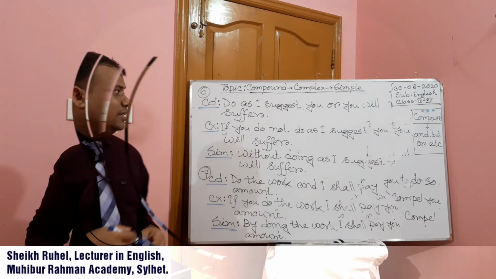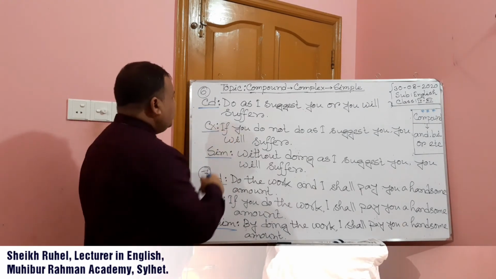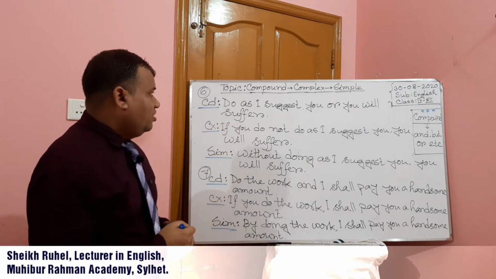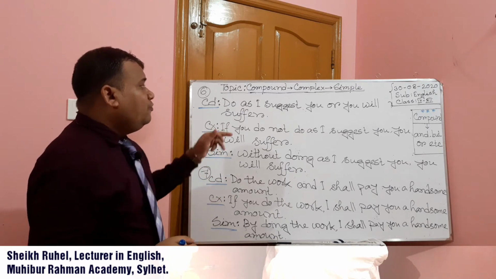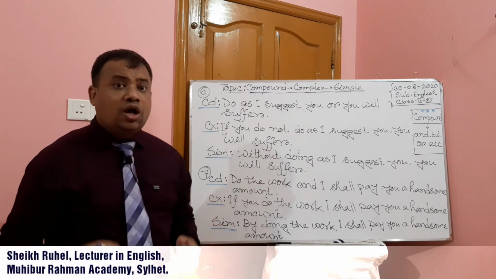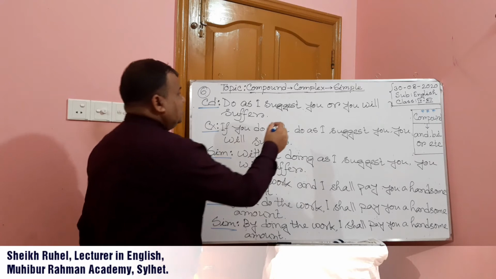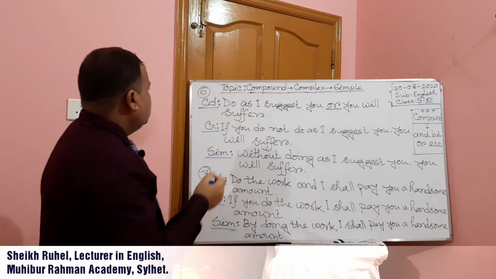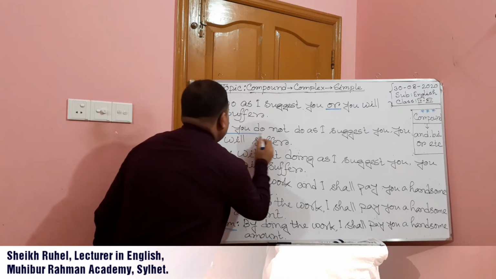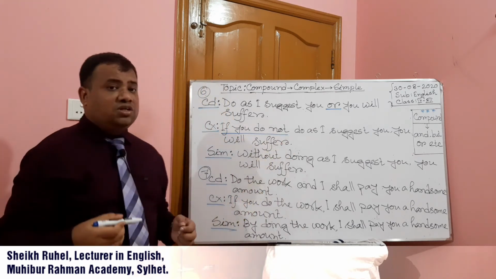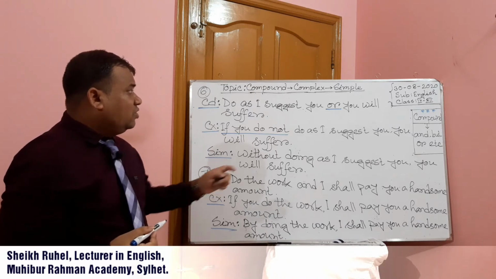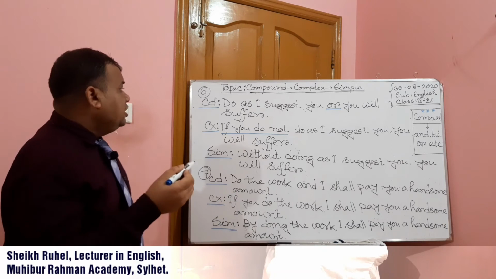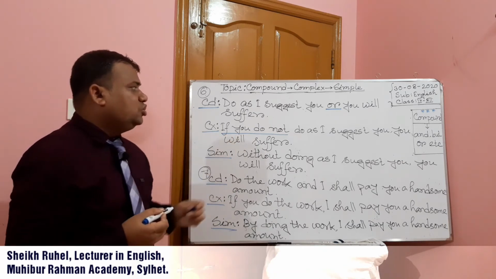Dear students, same this way: do as I suggest you or you will suffer. So if we want to change it into complex, instead of this word, we have to use if you do not. A few minutes ago, I shared with you that when you get or in a compound sentence, you have to use if you do not.